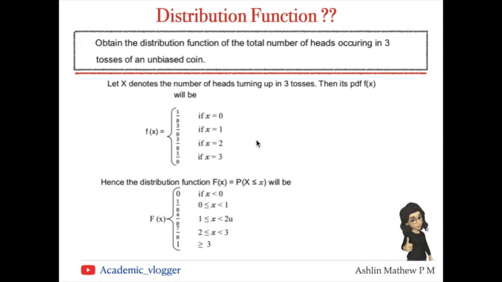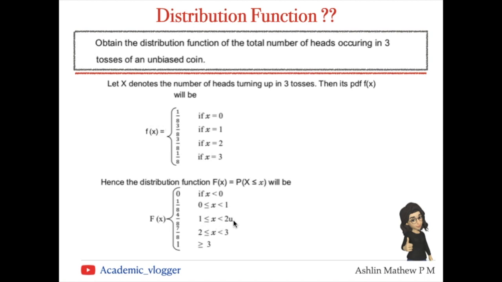If x takes value 0, then probability of capital X less than or equal to 0 has the probability 1 by 8. And if it is any value, like 0.5 or 0.75, then also we will have only one event, that is X equal to 0, and that contributes the probability 1 by 8.